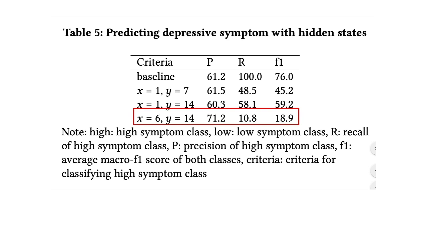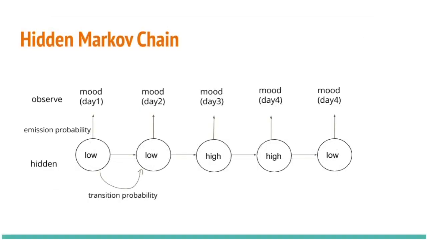Now we know the daily mood representation is associated with the depressive symptom level. Of course, we can also try weekly, bi-weekly, or monthly mood representation to infer symptom level states and see which one is better. However, we didn't do that because seeing which representation is better in a hidden Markov chain model is not the primary purpose in our study.